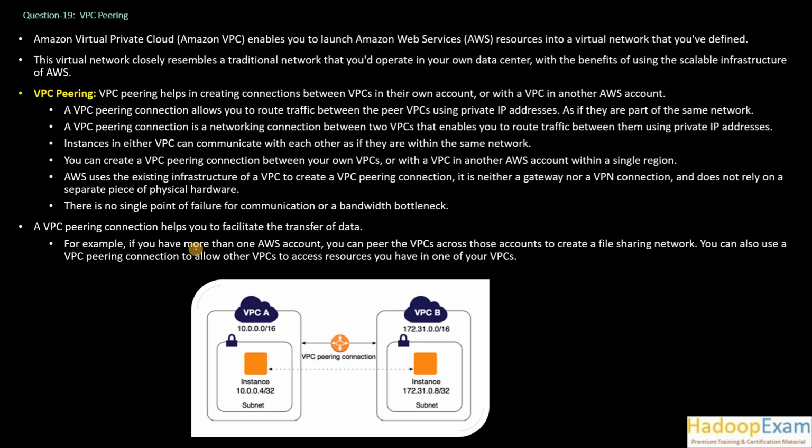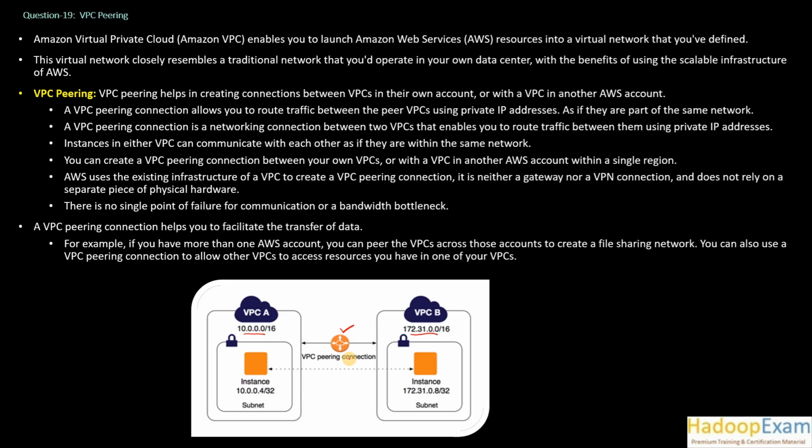For example, if you have more than one AWS account, you can peer the VPCs across the accounts to create a file sharing network. This is the same example: this is one VPC with this CIDR block, and this is another CIDR block, and you can communicate using VPC peering. We will learn more about VPC peering as we move on to more questions.